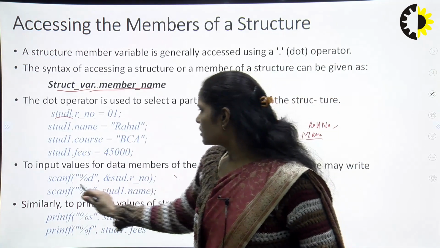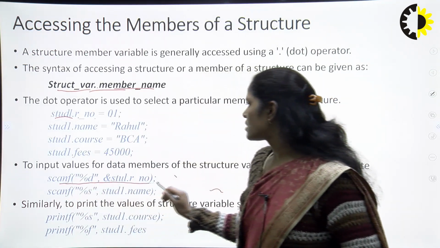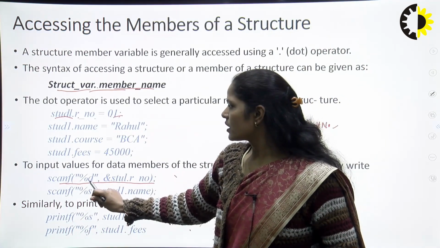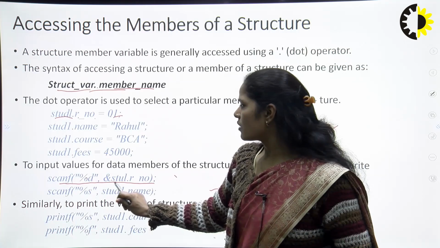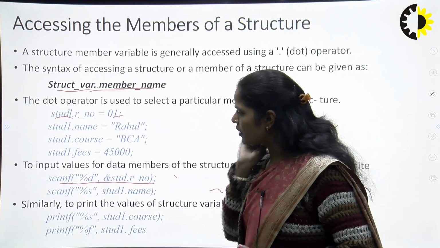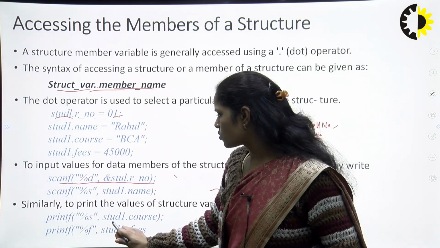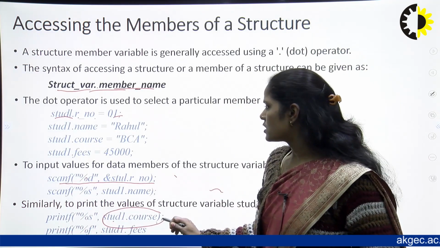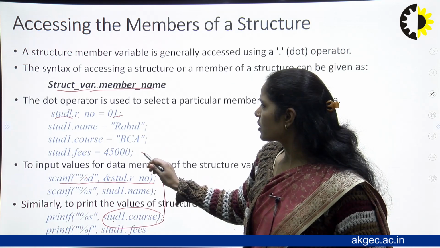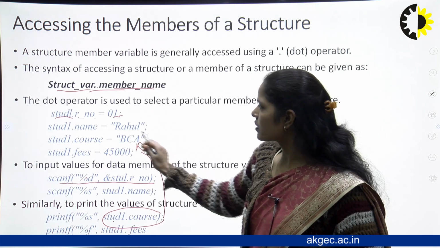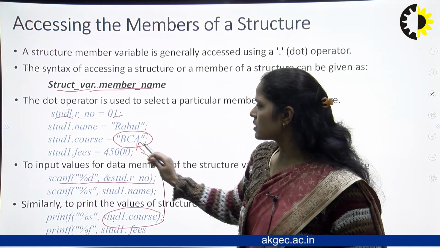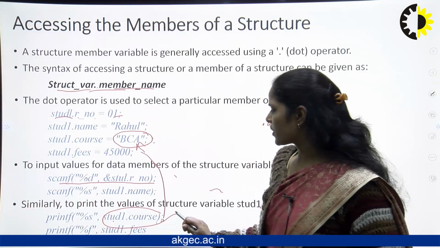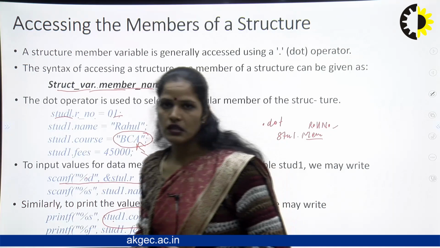So we will print in such a way, like %d, this is the type of the data, and we will print this particular information in such a way, student 1 dot course. So what is going on here, this will give the particular course member variable, and here it will find the BCA course, then it will print the output as BCA, right?